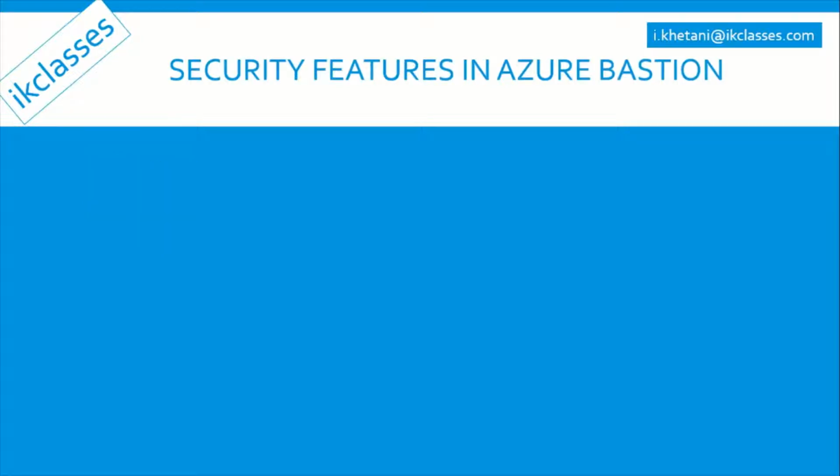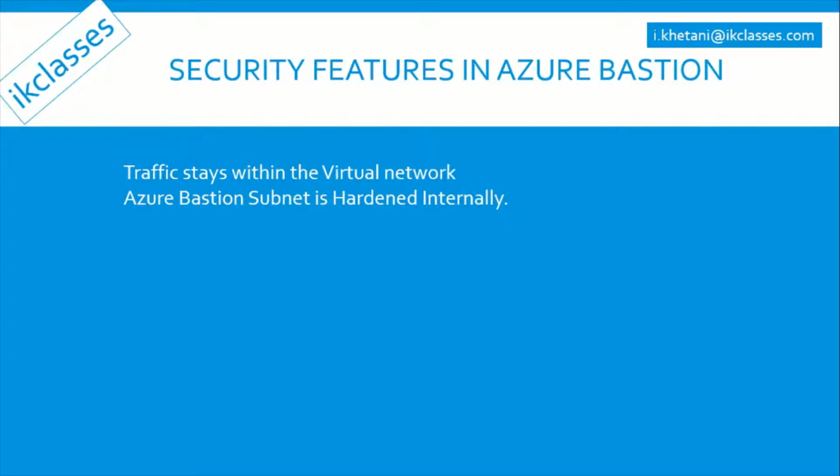Let's discuss some of the security features we get in Azure Bastion. If you're using Azure Bastion to connect to your resources like virtual machines, the traffic will always stay in the virtual network. So I'm not leaving the security boundary of my virtual network. Now it is hardened internally. The patching and all is taken care of by Microsoft because Azure Bastion is a platform as a service.